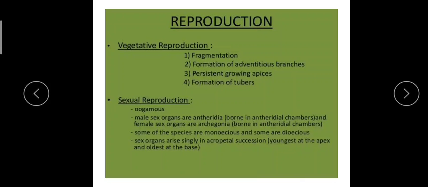Most of the Riccia species are homothallic, with the male and female organs on the same thallus. That is, we can call it monoecious. Okay, some species are there which are dioecious.